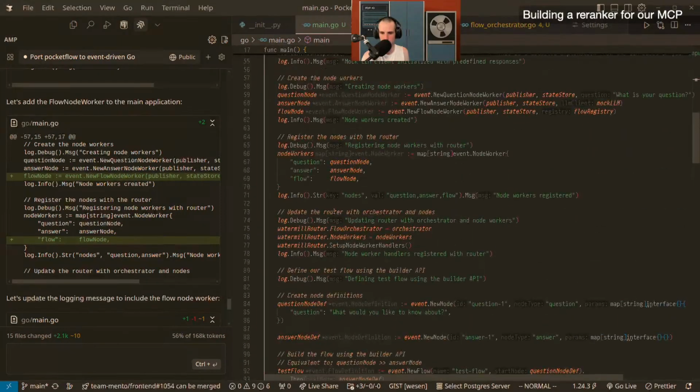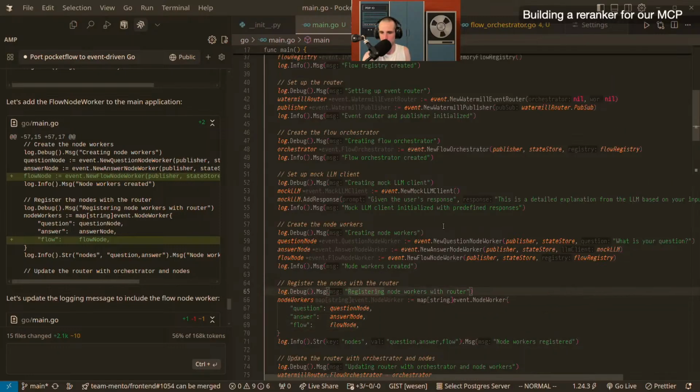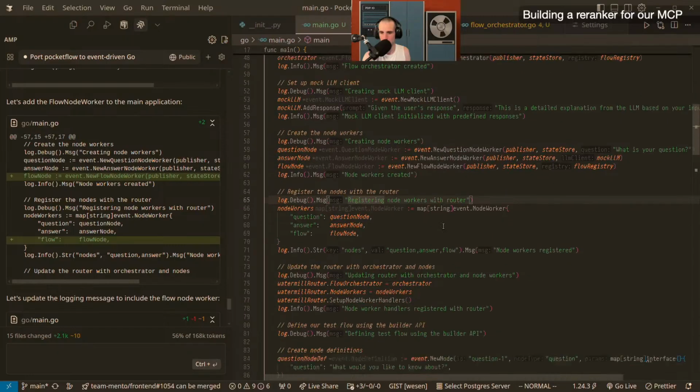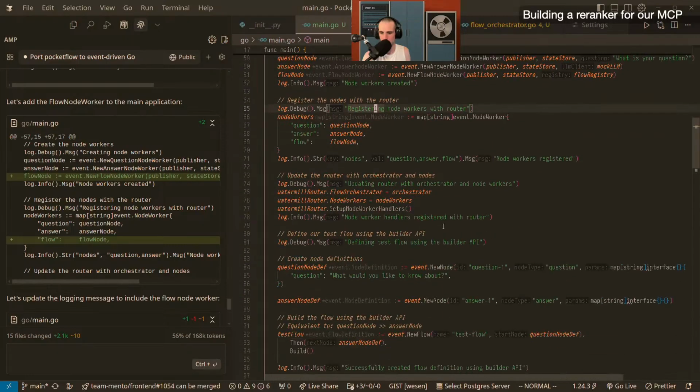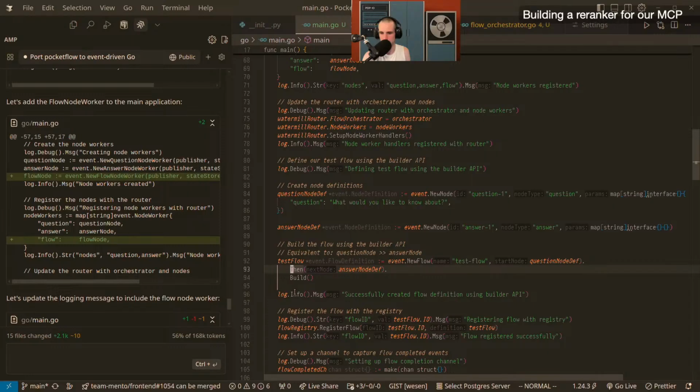Where's the flow? Oh, it's here. Answer node, and then the node workers. Create node definitions, and then new flow, then this, then that. Okay, it's not super elegant, but it's not that bad either. Like the flow itself is actually pretty nice, right?